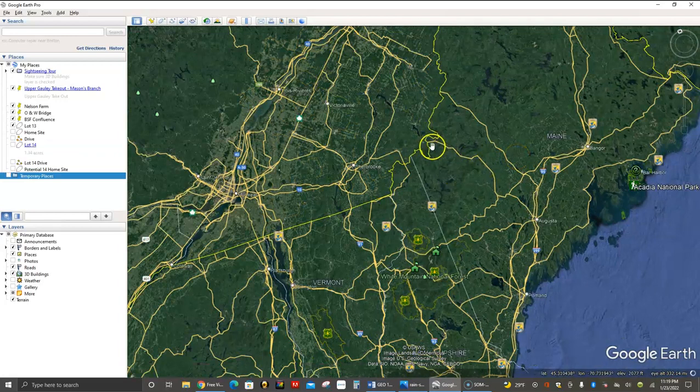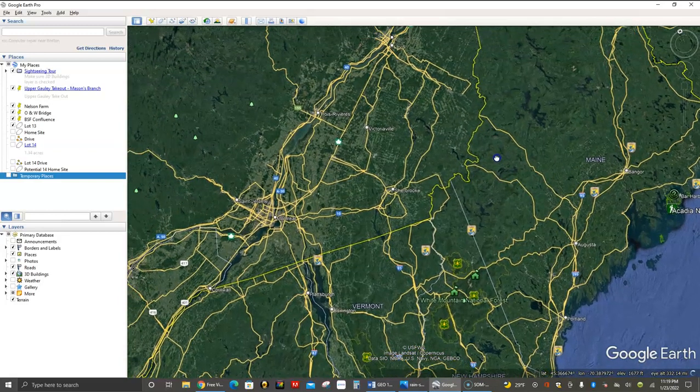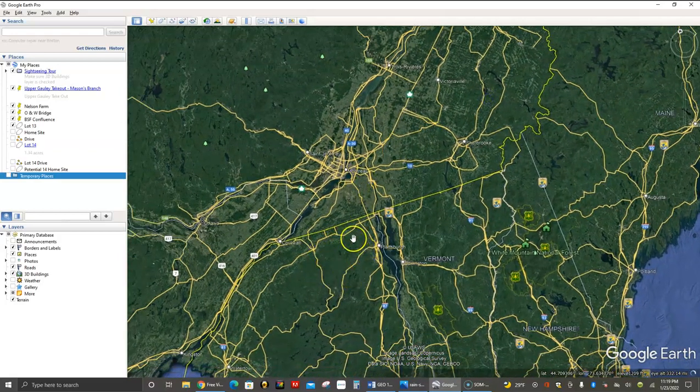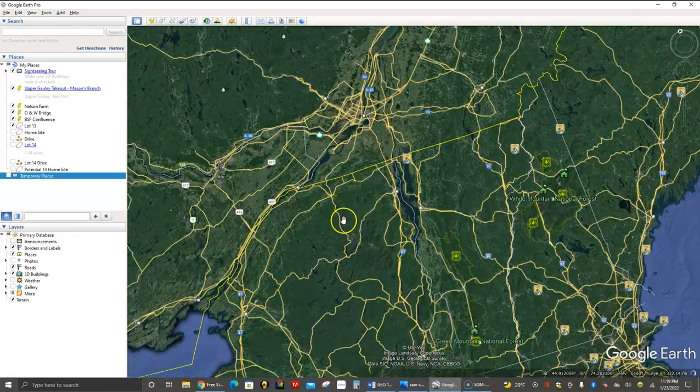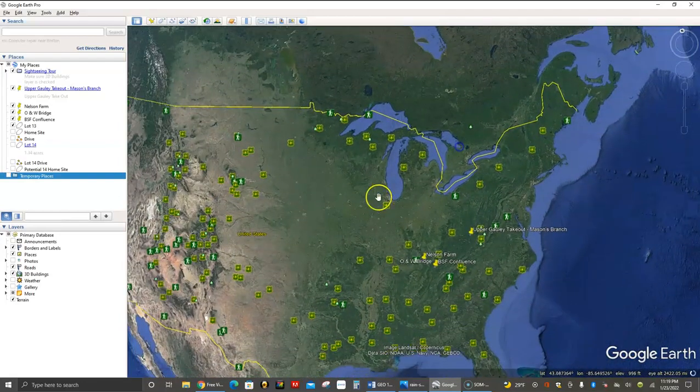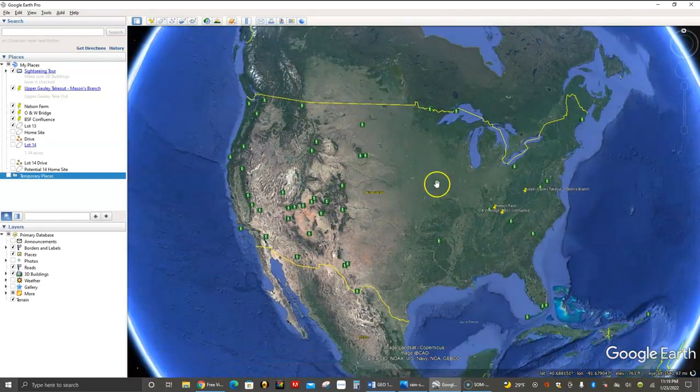I'll zoom out just a little bit, you see there are very few roads up here in Maine actually going to the border, and the two biggest ones that I see do actually stop at the border. So that should tell you that even though the border is longer with Maine, it's probably not as close with regards to commerce and people traveling back and forth as New York would be down here, which again has the largest city and a lot more roadways and modes of travel, border crossings, things of that nature. So I wanted to hit on that question first. Be sure you look at the scope of what the map is actually telling you and what information you're trying to glean from the map.